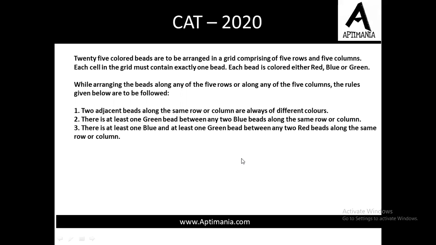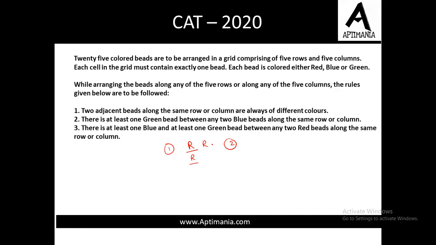So there are certain rules. First rule is two adjacent beads along the same row or column are always of different color. So let us try to understand this rule. Suppose in first row and first column, we have red color bead. The second cannot be red, or in this particular row, it cannot be red again. So this is the first rule. The color of two adjacent beads cannot be same. Moving to second rule.